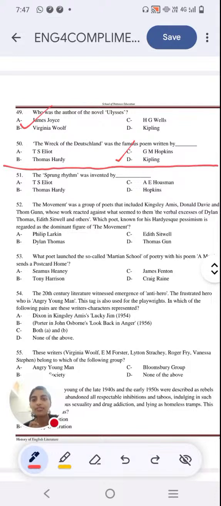We have discussed 50 questions based on the Victorian era and modern age mostly. And we'll be dealing with the rest of the questions. We have another 50 questions to deal with, which we will do in the next live, which will be tomorrow.